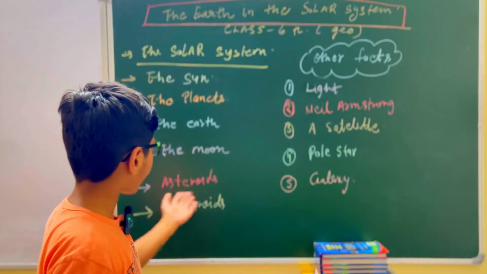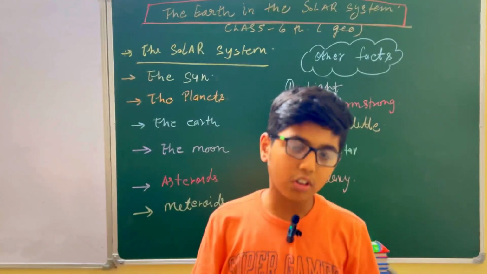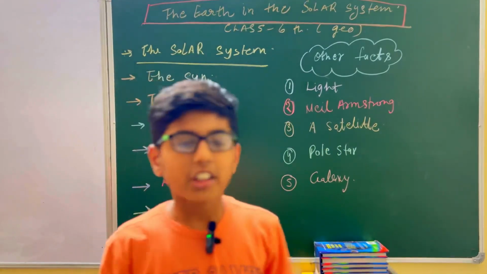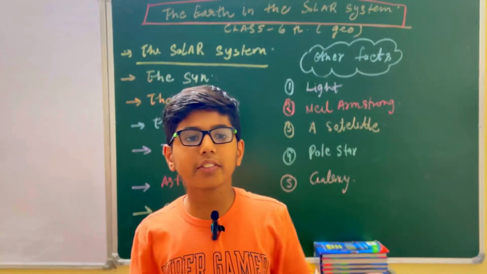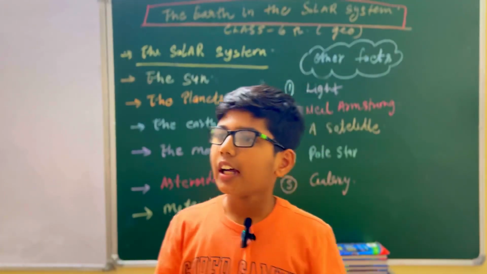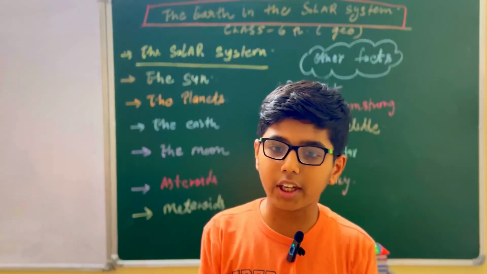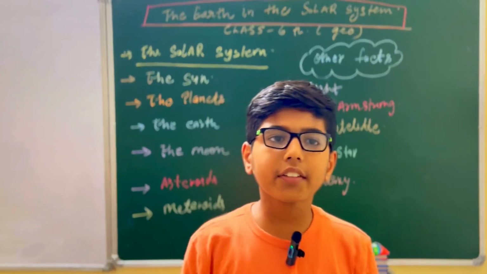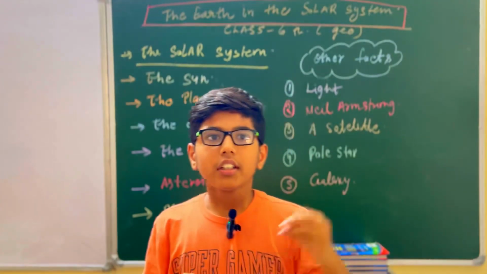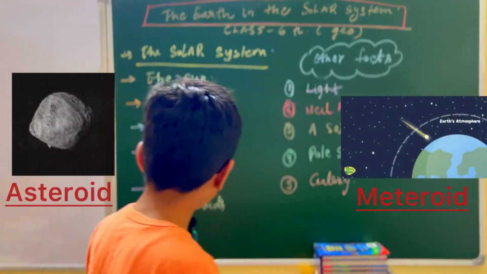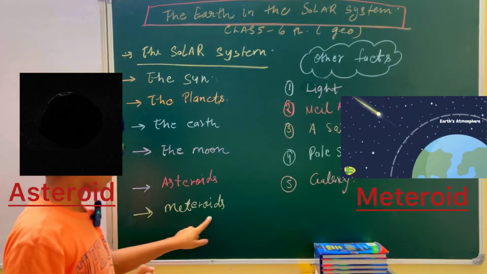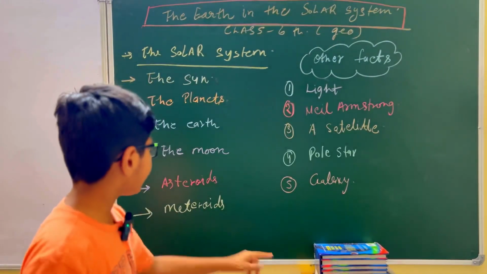And we have other celestial objects such as asteroids and meteors. Asteroids are objects that fall on our planets and other celestial bodies. They break off and explode. The next topic is meteorites.